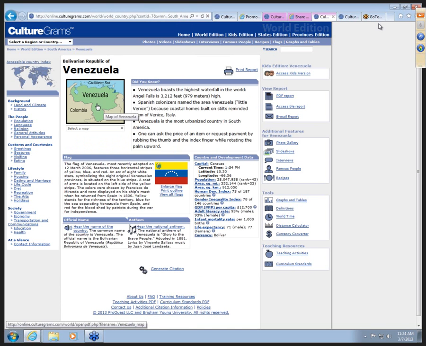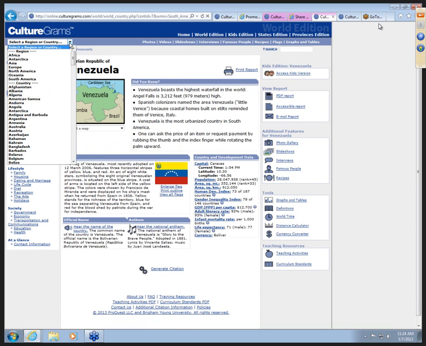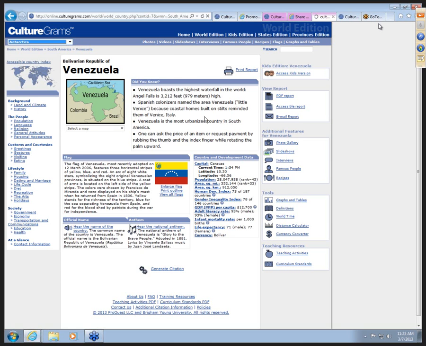So let's look at another country just to compare this a little bit. This time I'm going to use the drop-down menu at the top left. So we can do both countries, and notice I can do some regions here, and they've added Antarctica. And I think this is an interesting one to take a peek at. Very different sort of region of our world.